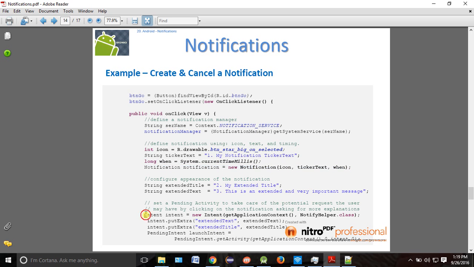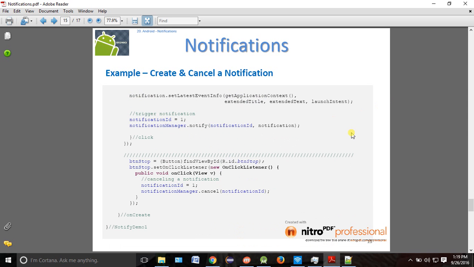First you have to create the normal intent. This is the activity where you want to go when you click on the notification. Okay, and you want to pass this sort of title and text. Okay, and we are creating one pending intent where you are passing whatever data you need. So now you have converted your intent into pending intent. Okay, now whom will you give this pending intent to?